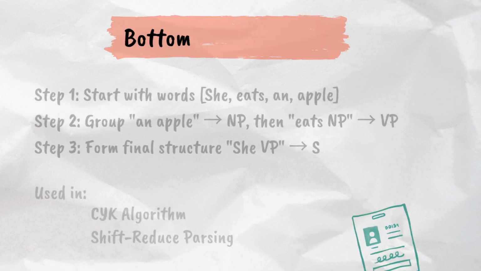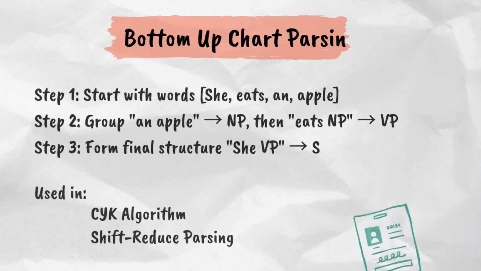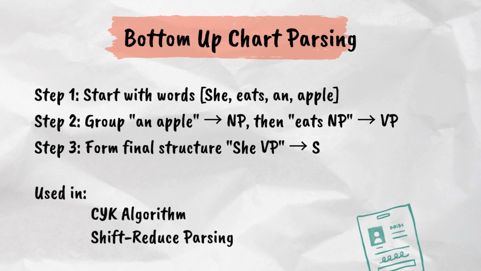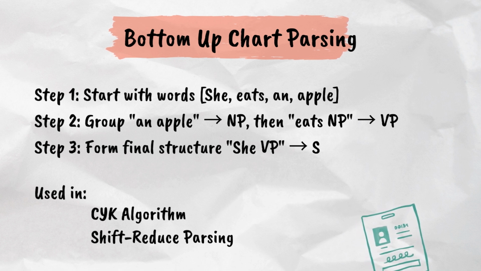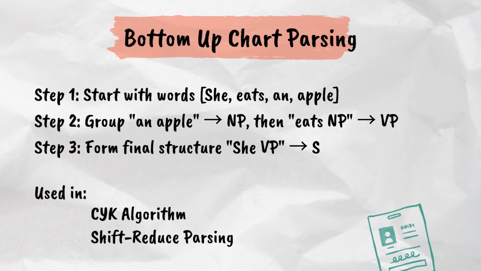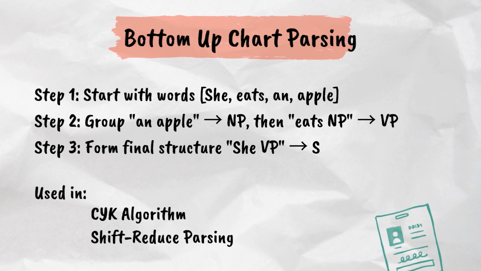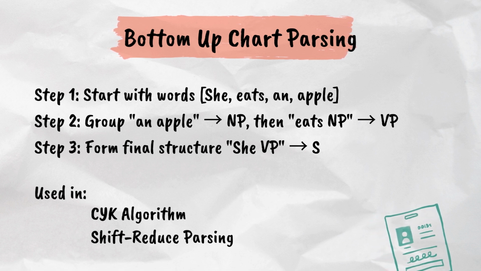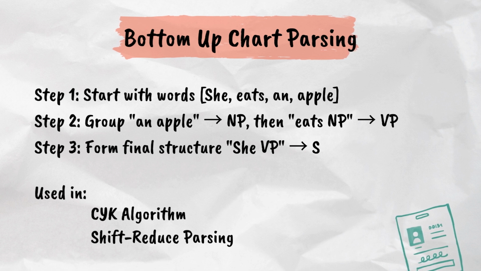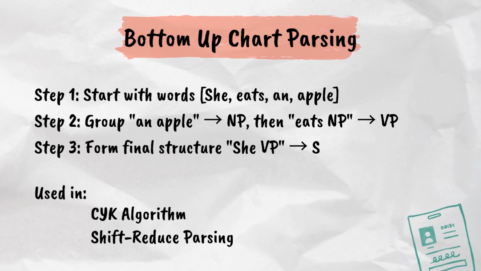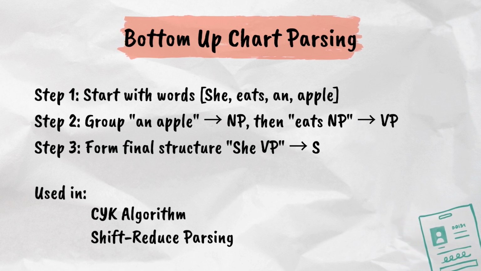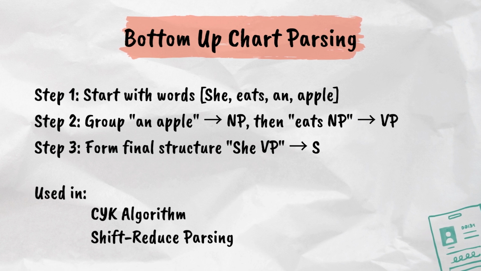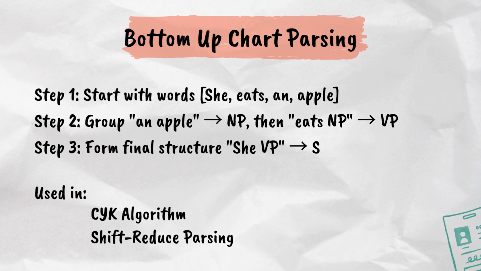Bottom-up chart parsing. Now, let's flip the process and look at bottom-up chart parsing. Unlike top-down methods that start with the big picture, bottom-up chart parsing begins with words and builds up the sentence structure step by step. It's like solving a puzzle by first finding the smaller pieces and then assembling them into a full picture. Steps in bottom-up chart parsing. Step 1.